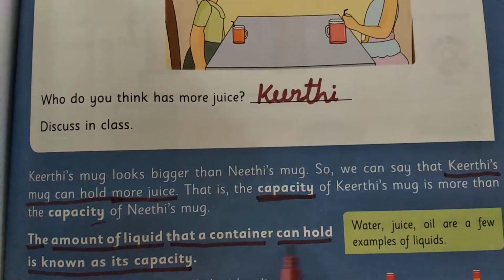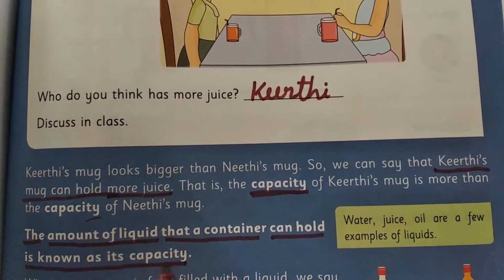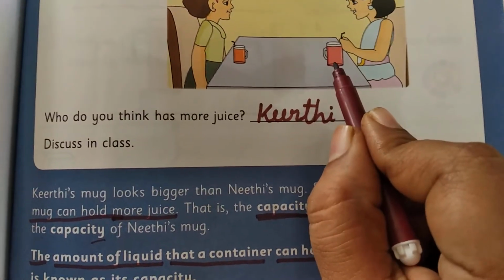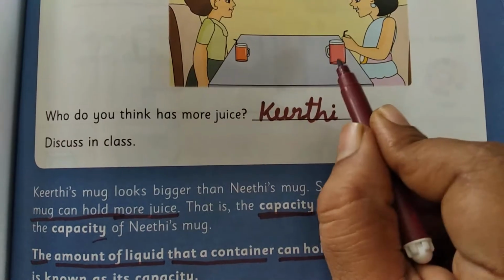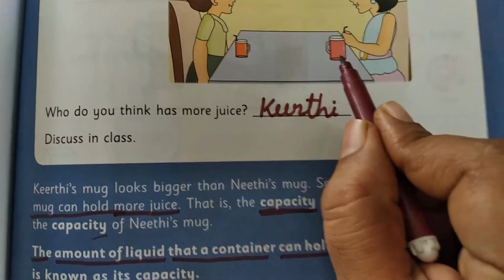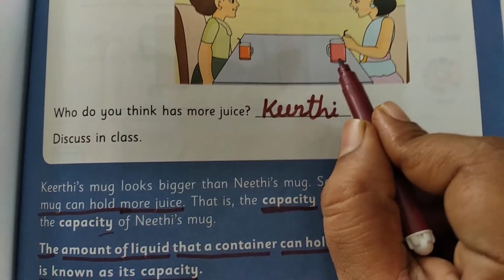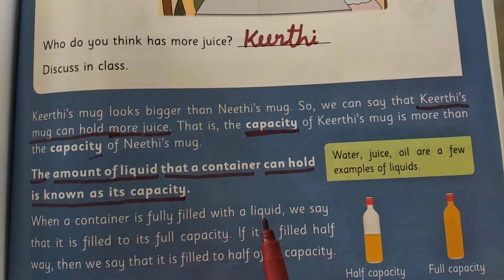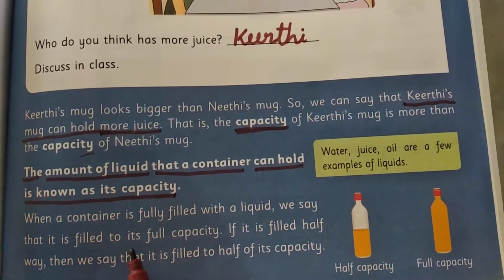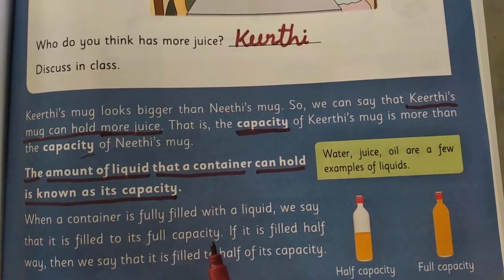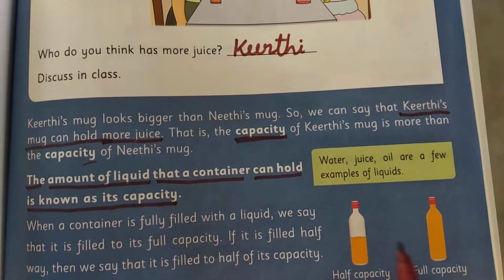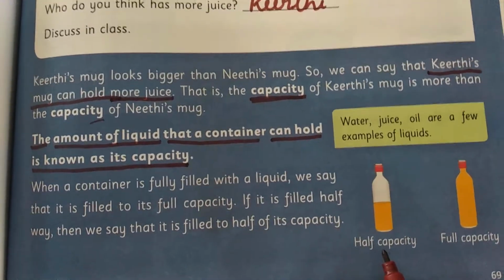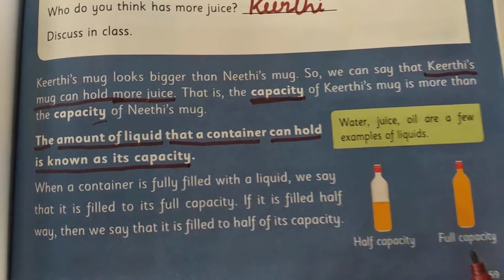Underline these words. See, once again I am telling what is meant by capacity. How much juice this mug can hold, that we call capacity. When a container is fully filled with a liquid, we say that it is filled to its full capacity. They have given two diagrams, half capacity and full capacity.